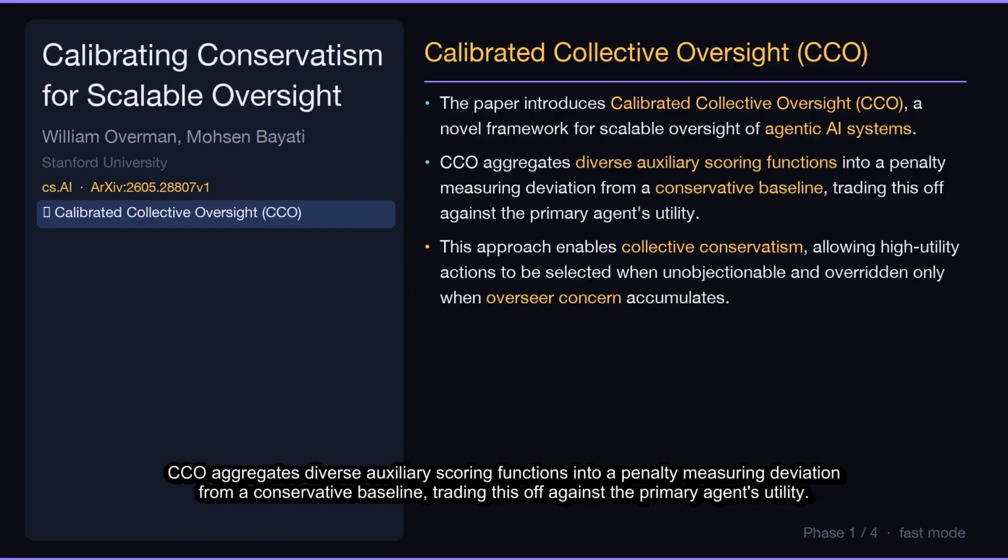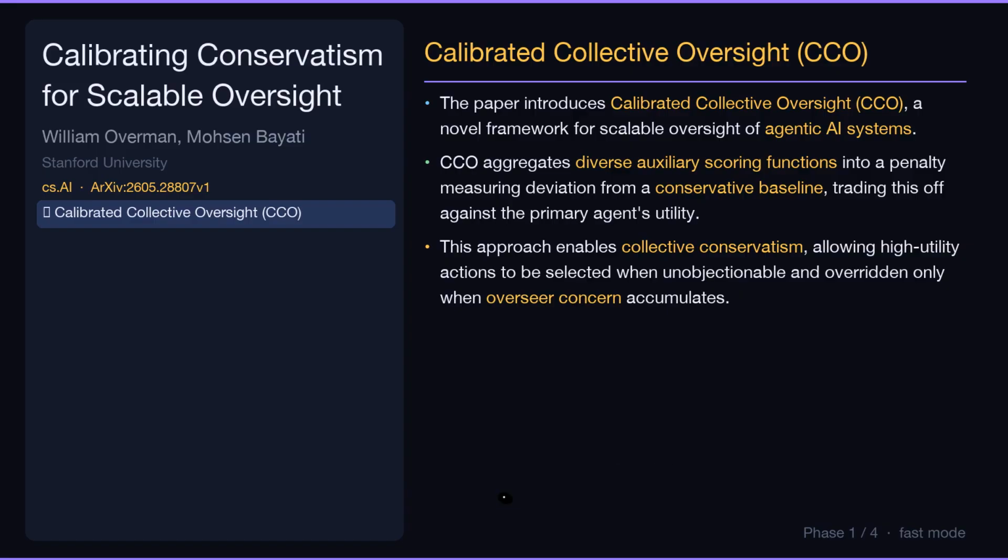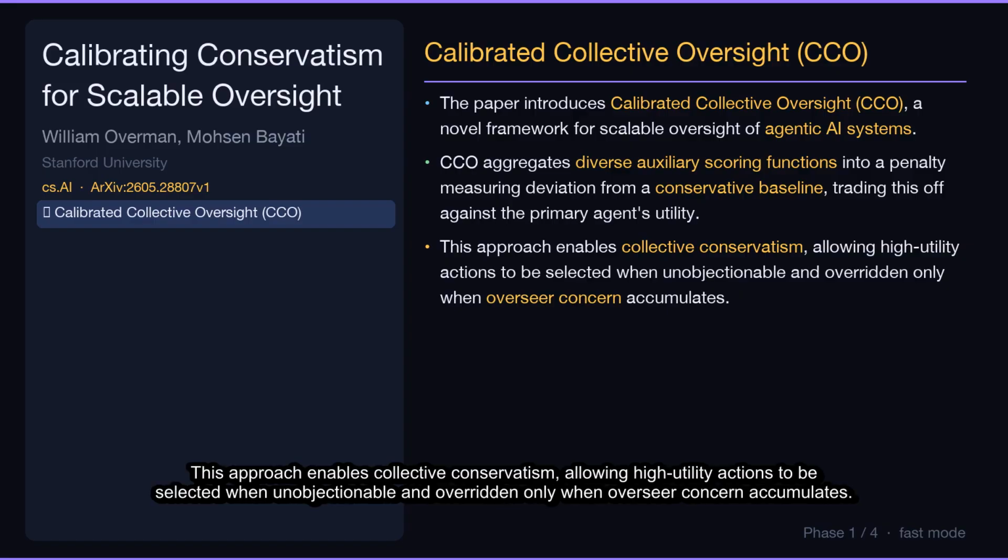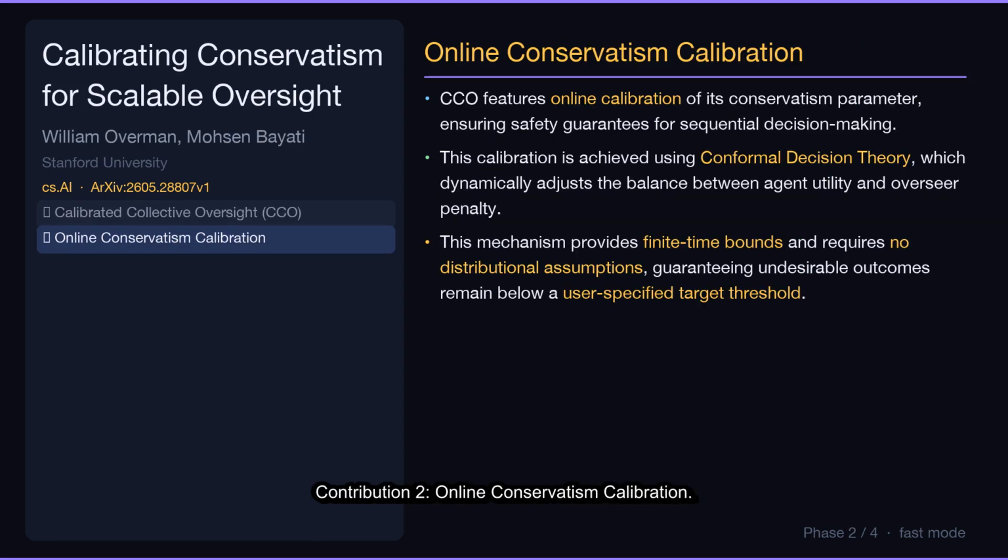CCO aggregates diverse auxiliary scoring functions into a penalty measuring deviation from a conservative baseline, trading this off against the primary agent's utility. This approach enables collective conservatism, allowing high-utility actions to be selected when unobjectionable and overridden only when overseer concern accumulates. Contribution 2, Online Conservatism Calibration.